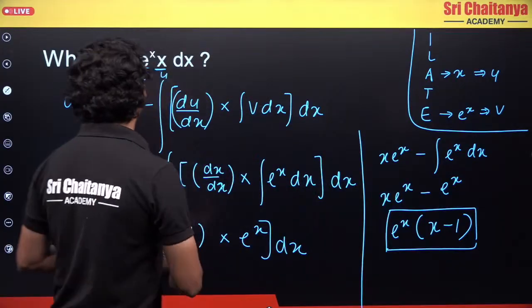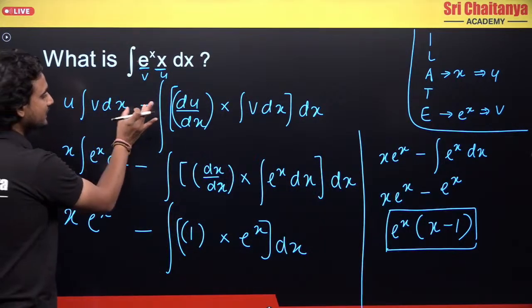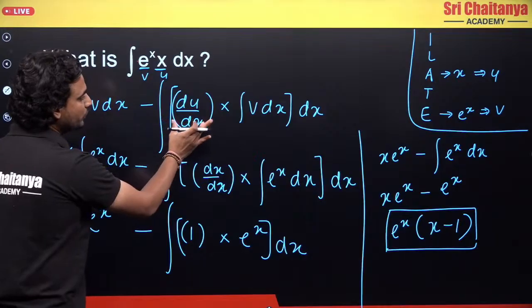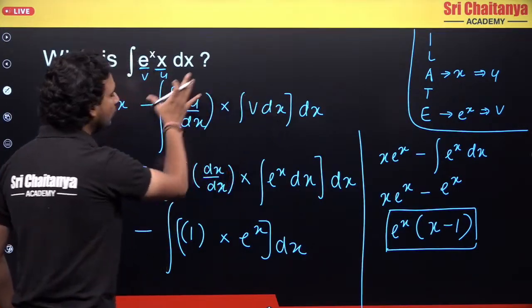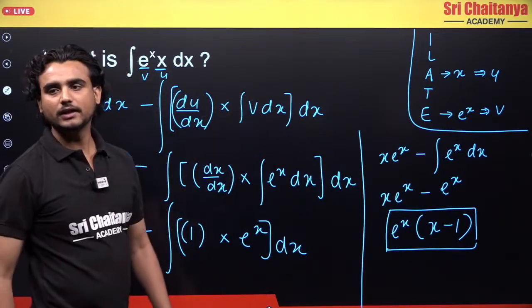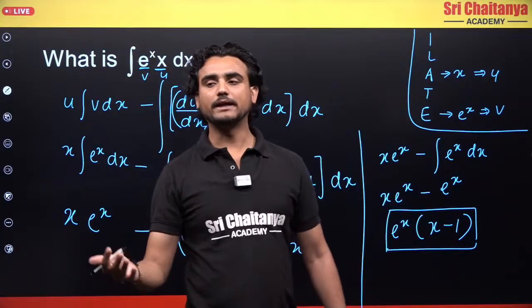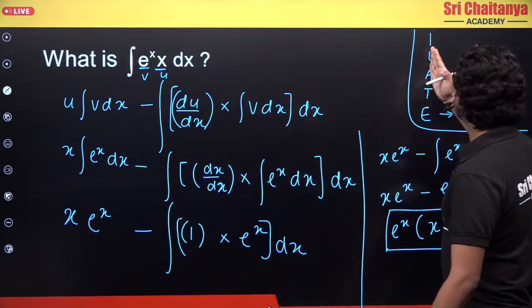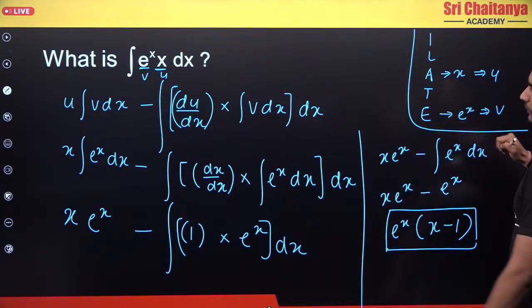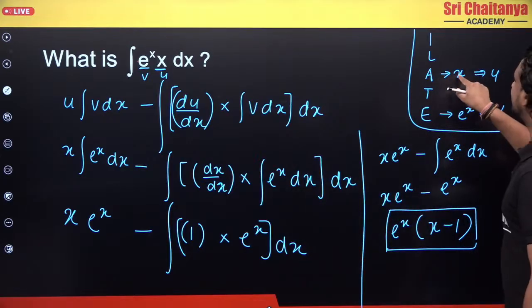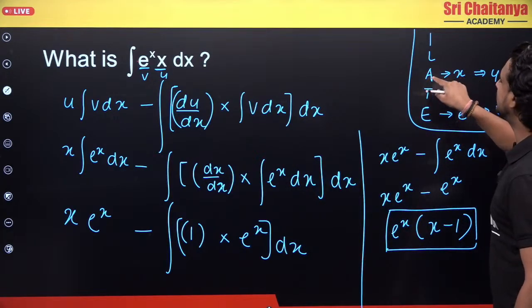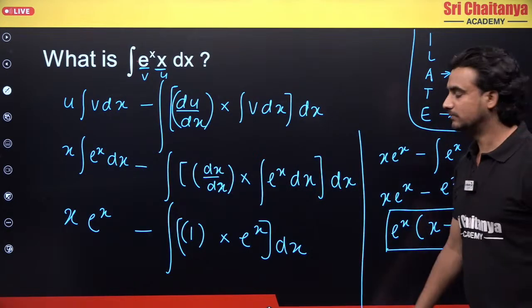So what is the formula for the by parts rule? u integration v dx minus integration of differentiation of u into integration of v, right? And how do you decide u and v? By the ILATE rule. So what is the first function? The first function is x, and x is an algebraic function, A for algebra, right?